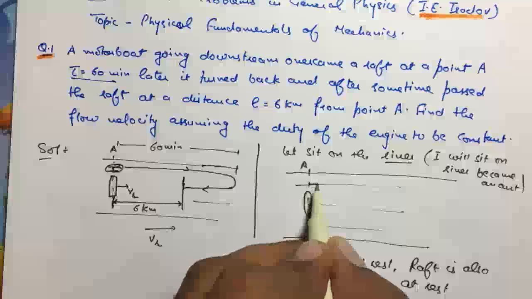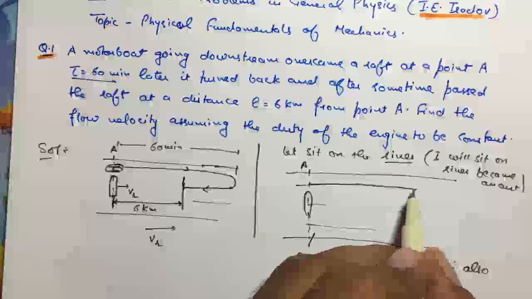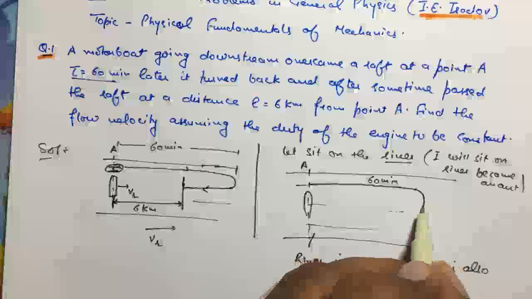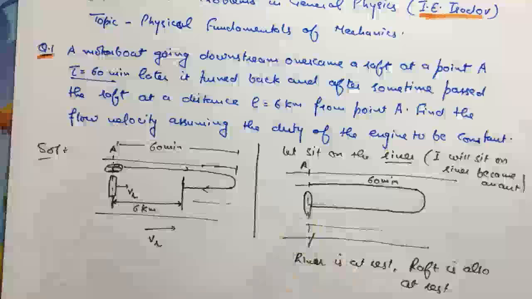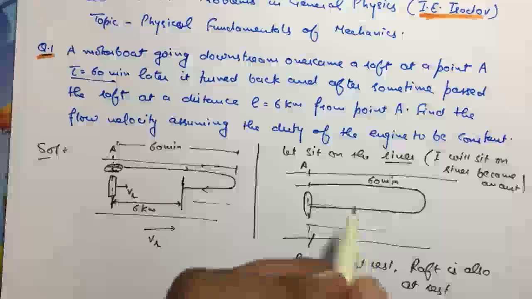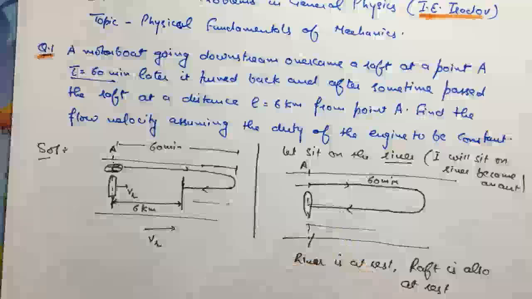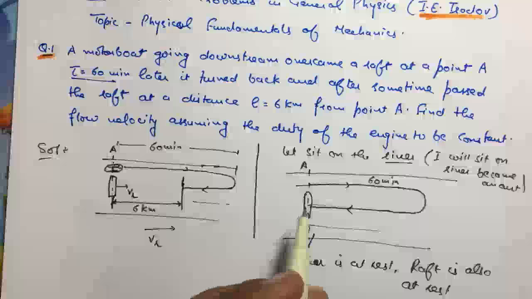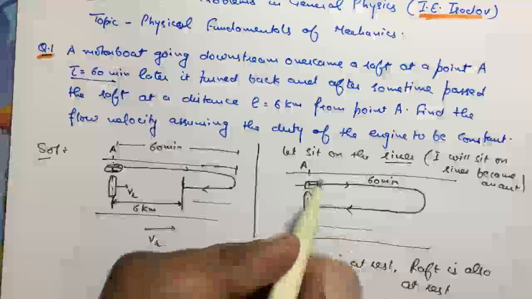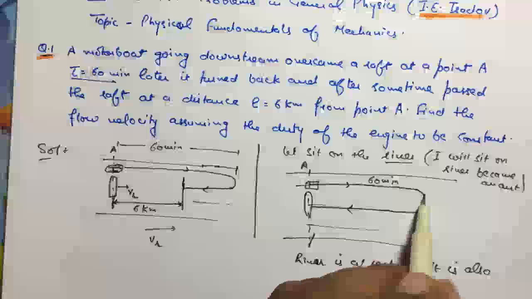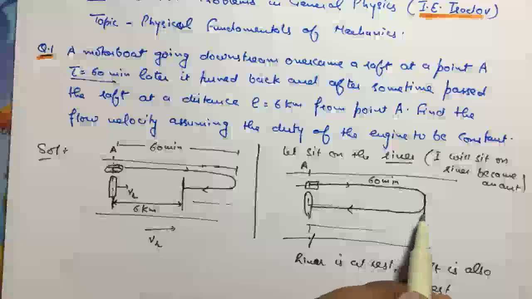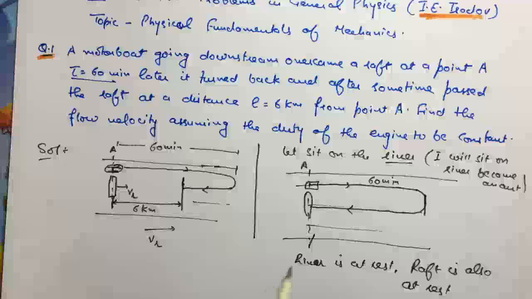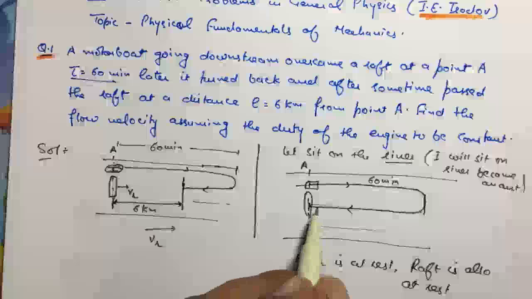This boat has gone like this for 60 minutes, and it will come back in the same time because there is no river flow going to affect the velocity of the boat. So if the boat goes down in 60 minutes and the river is at rest, this boat will come up in 60 minutes and meet here at this point.